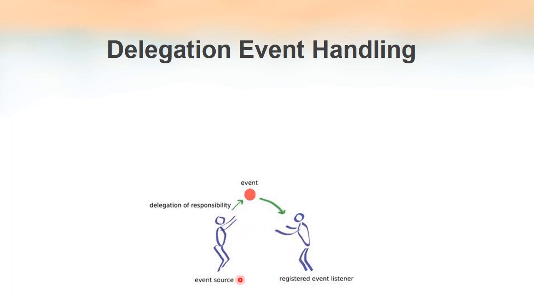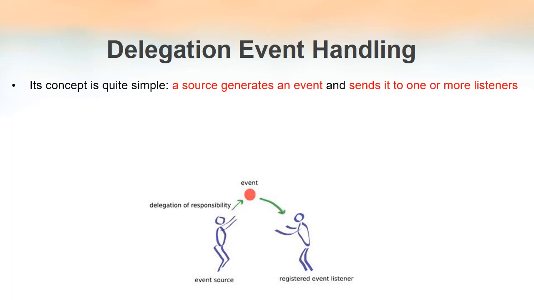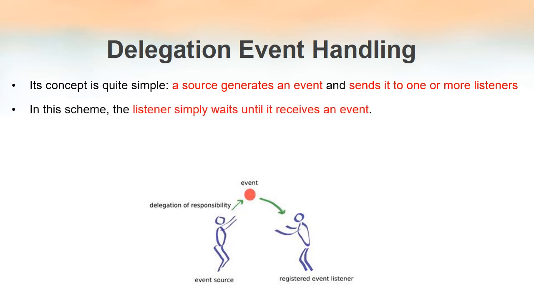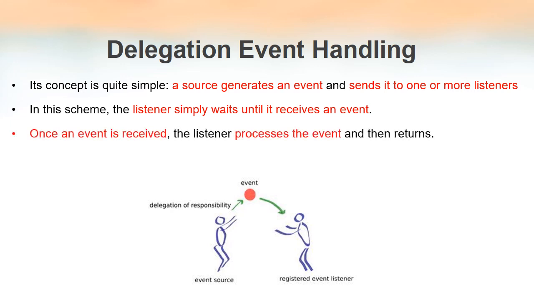So the entire handling of the event is done by the event listener. The event source does not have anything to do with it. So that is known as delegation event handling. That means the source will generate an event and send it to an event handler. It may be one or more event handlers, that is, event listeners. The listeners will simply wait until an event occurs at a particular source. The responsibility of the listener is, once it receives an event, it must process it and return the result. That is known as delegation event handling.